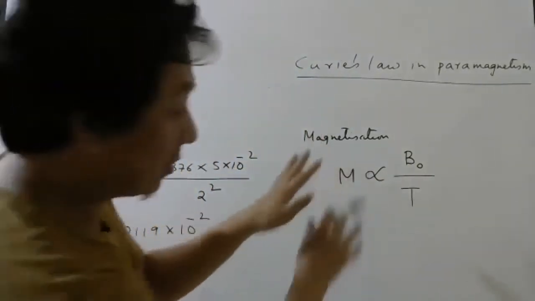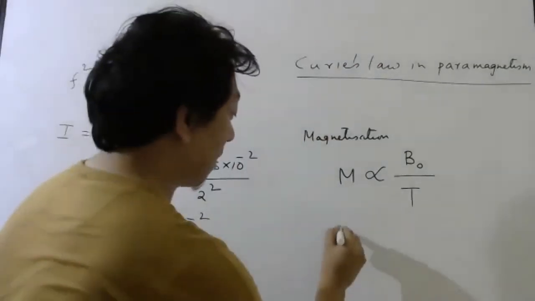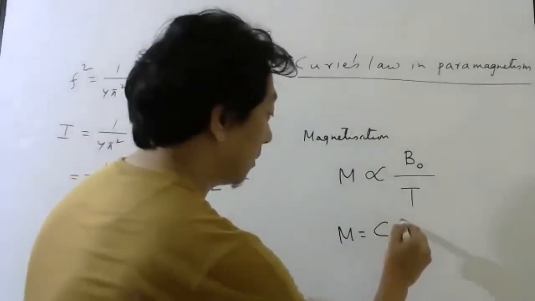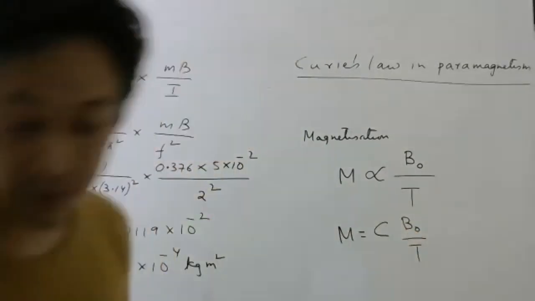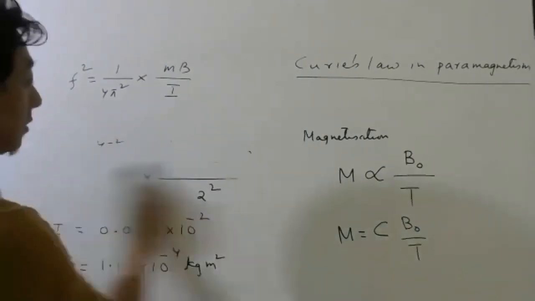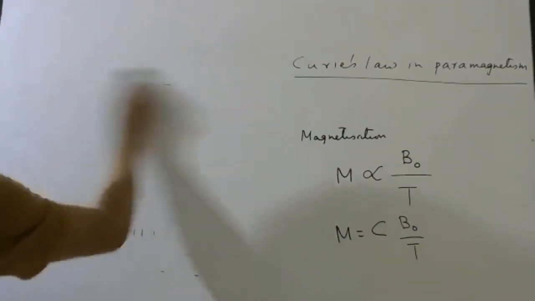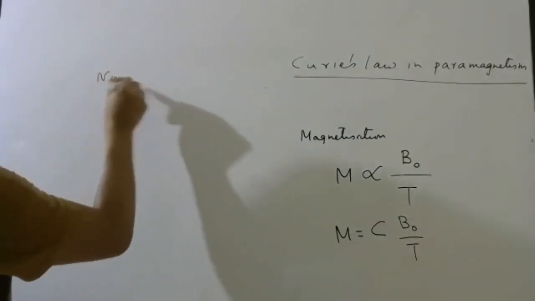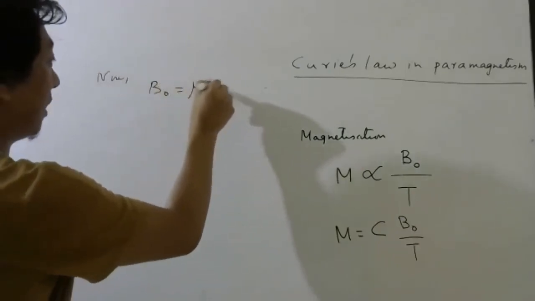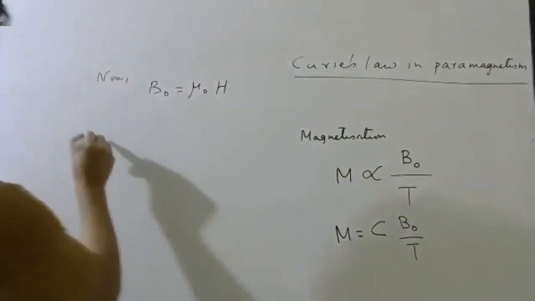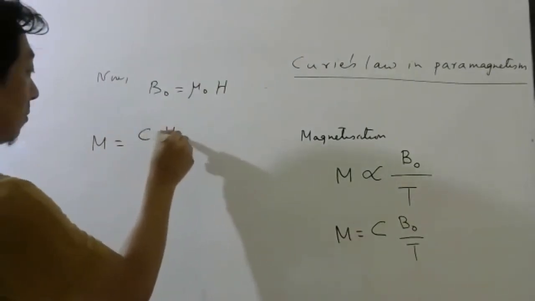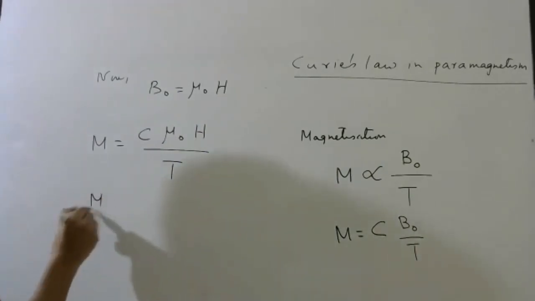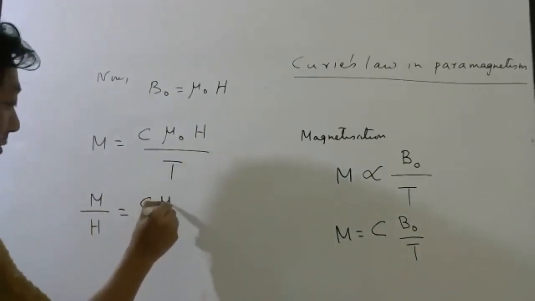But then you try to simplify this slightly. So M I can write equal to some constant C times B naught by T. Then you can write B naught as mu naught into H. Now you know that B naught is mu naught into H, so you substitute this here, you will get M equal to C mu naught H by T. Then H, if you bring this side, C mu naught by T.